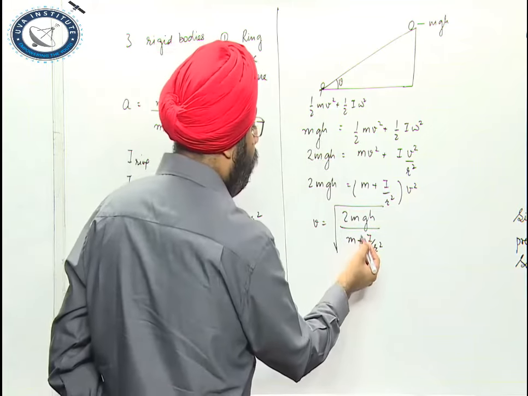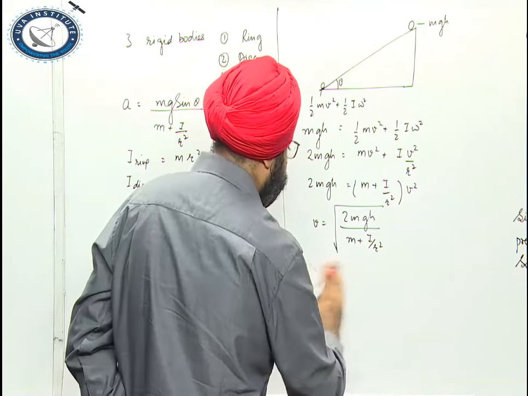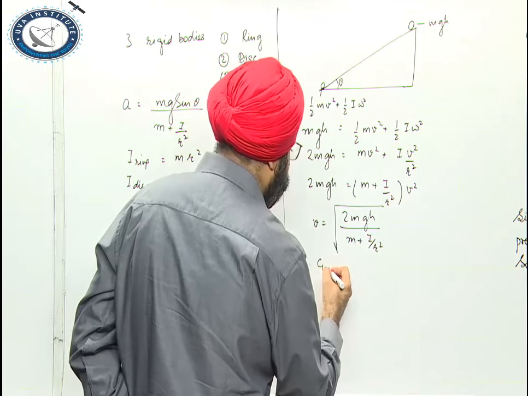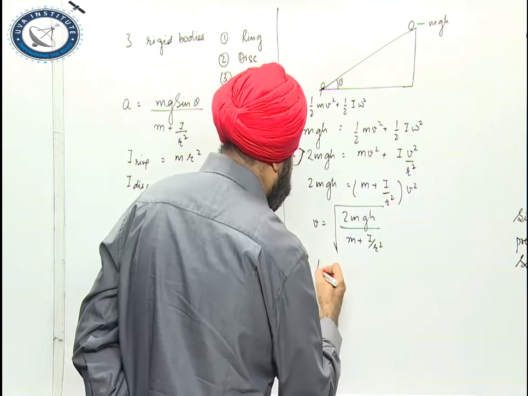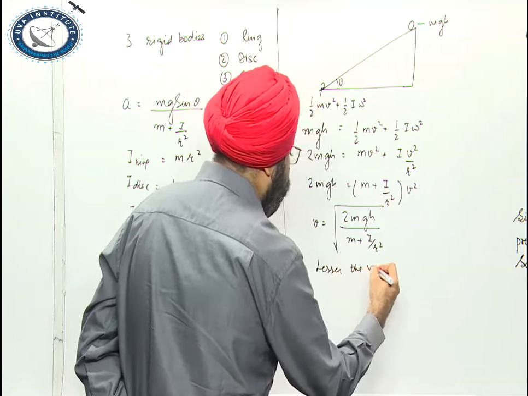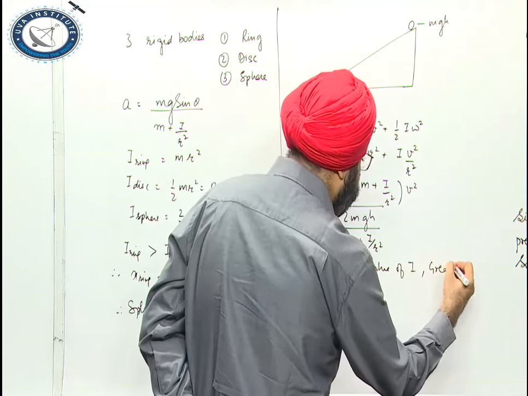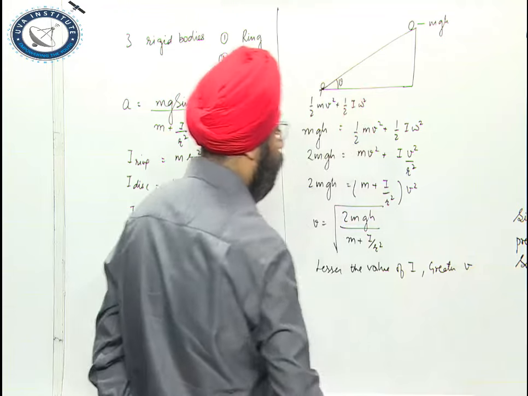So the lesser the value of I, the greater the velocity.